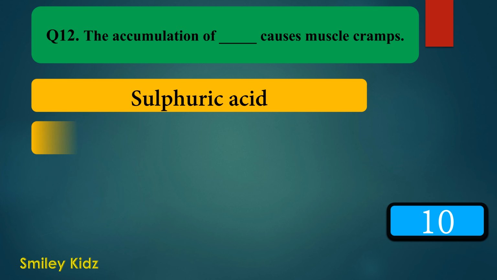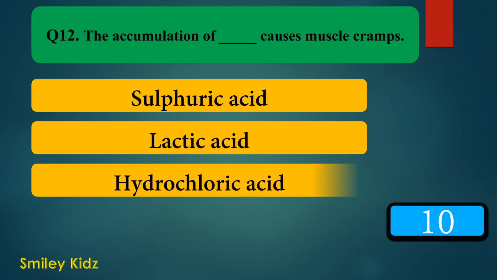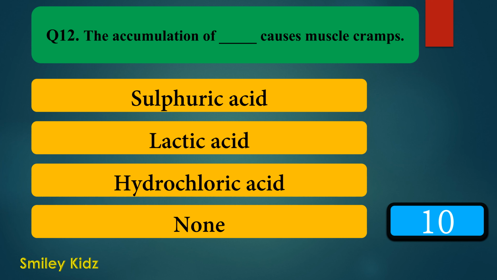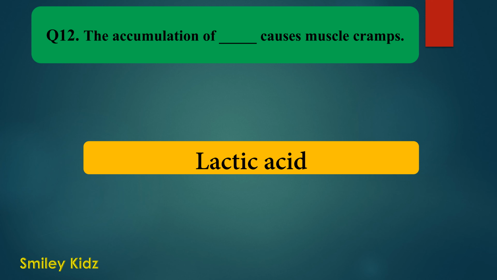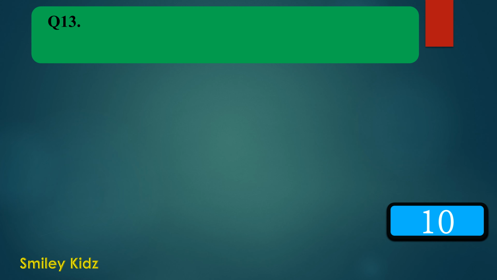Option A, sulfuric acid, option B, lactic acid, option C, hydrochloric acid and option D, none. Your time starts now. Your time is up. And the right answer is lactic acid. The accumulation of lactic acid causes muscle cramps. Moving to question number 13.